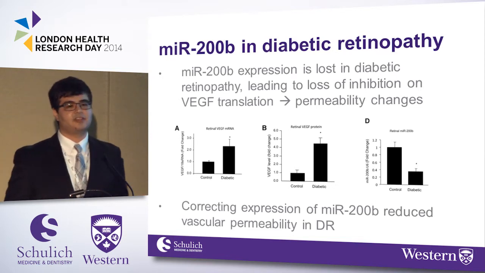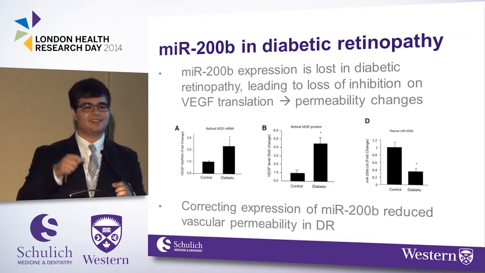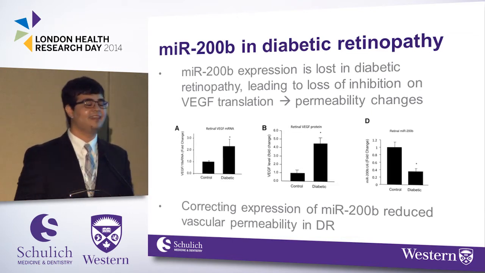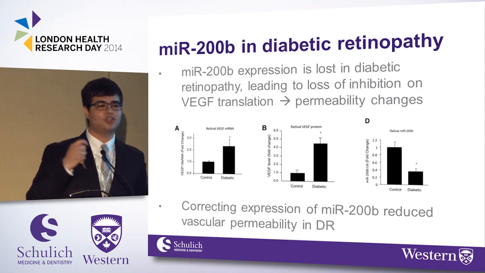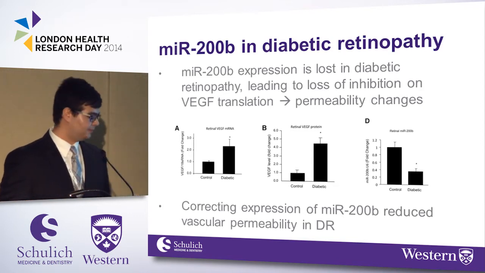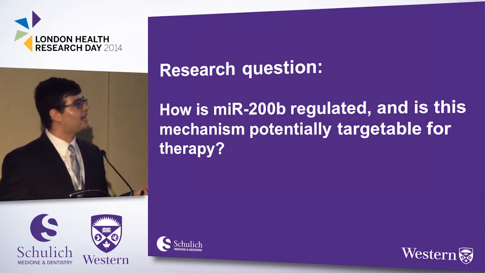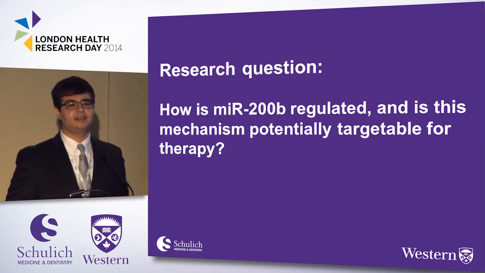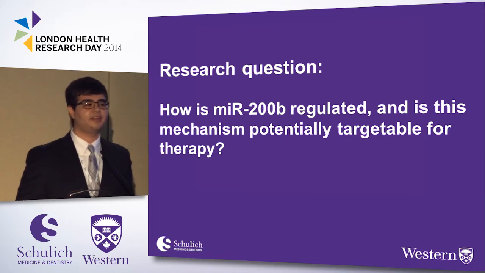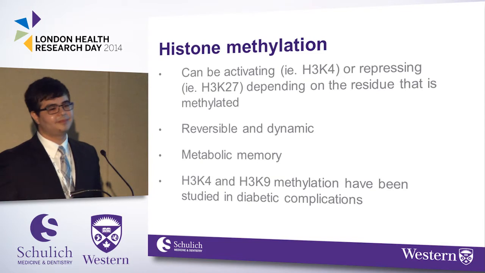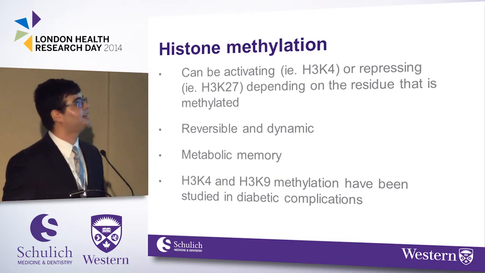And one experiment we've actually done is we've supplemented these microRNAs. We've taken diabetic rats and injected the microRNAs back into the eye, and we've seen that it has protective effects. It decreases permeability as well as corrects the increased VEGF expression. The question for me, though, when I started in this lab is, how is microRNA 200B regulated? Why does it become repressed, and can we target that with some sort of therapy? So, to answer that, we have to talk about another epigenetic mechanism, and that's histone methylation.